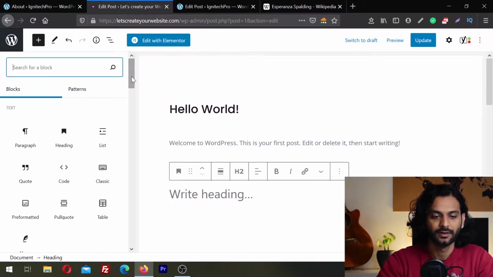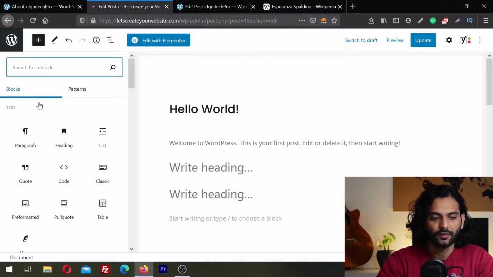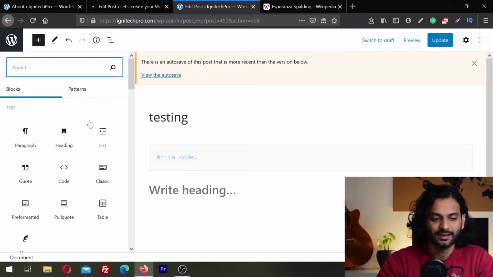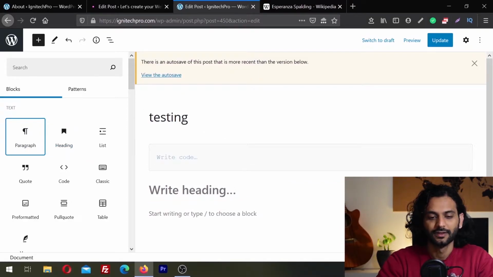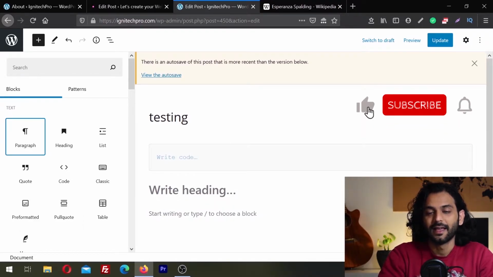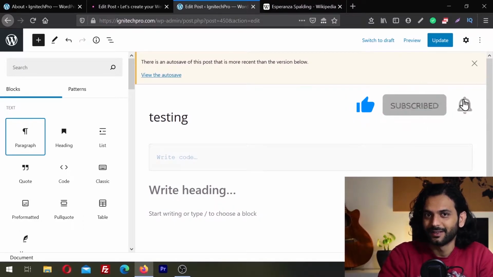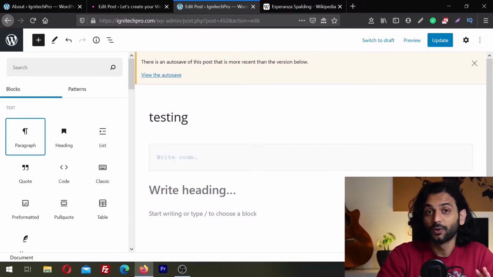If I show you, this is my website running on WordPress 5.6. If I want to drag something, I cannot do that. And this website is running on 5.7. You can see here, I just drag something from here and I can drop it directly on the editor. So this is a really nice feature WordPress added in Gutenberg. But really, WordPress Gutenberg is still lagging behind Elementor, Beaver Builder, Visual Builder, Divi Builder, and all the other builders. Seriously, I appreciate WordPress for making these changes. They really need to catch up their game more. But it is good to know that they added this really nice feature, and for the people who want to use Gutenberg, it will make things much easier.